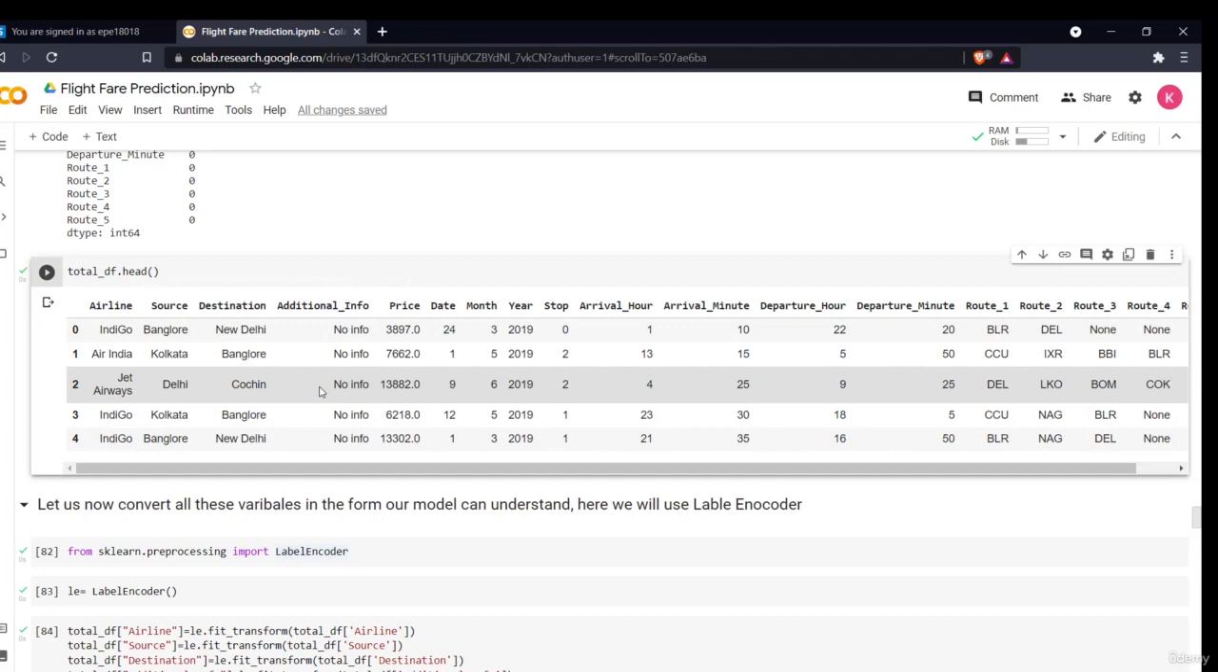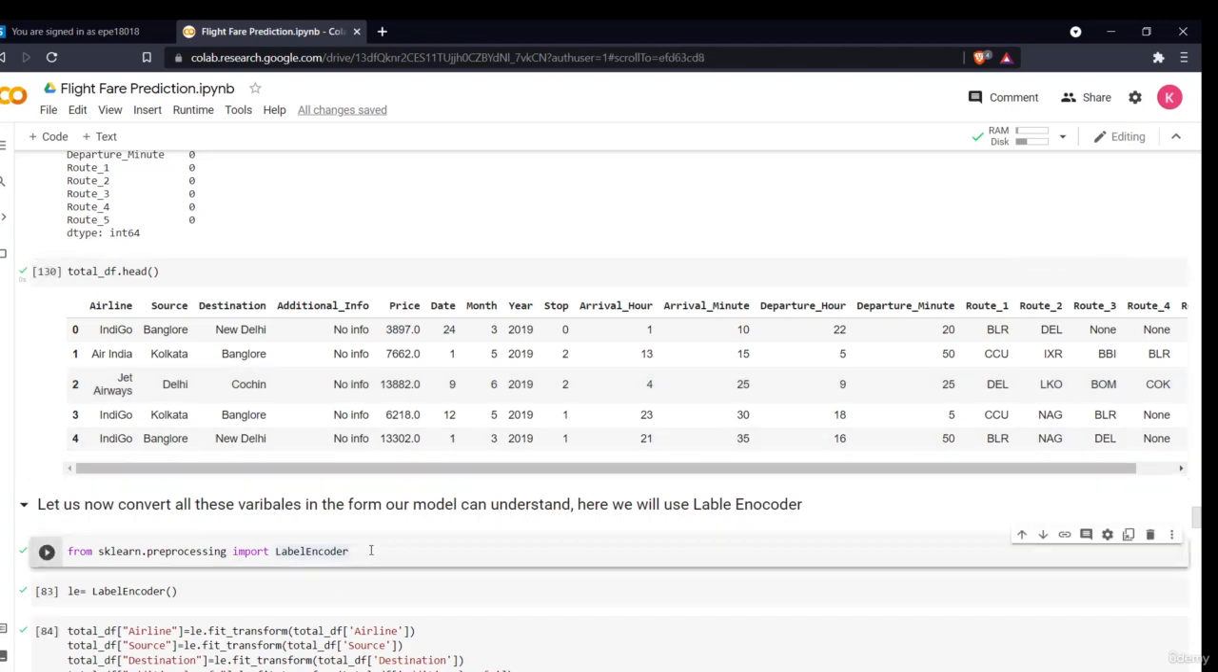You can simply do it on yourself. I hope you know it, or if you don't, you can simply Google it, and you'll find out how you can do one hot encoding. You just have to use the get dummies command, and it will automatically perform.